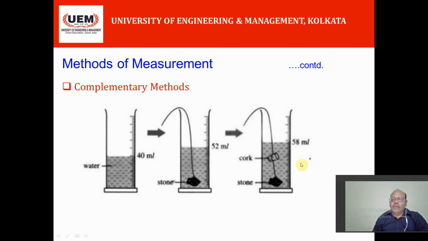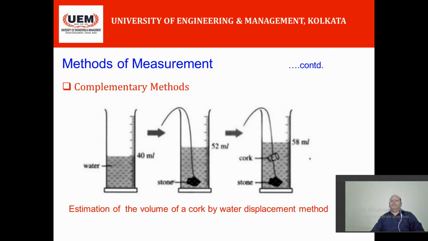So 6 milliliter is the amount of water displaced by this cork, and so the volume of the cork is 6 centimeter cube. So this is one example of the complementary method of measurement, estimating the volume of a cork by the water displacement method.